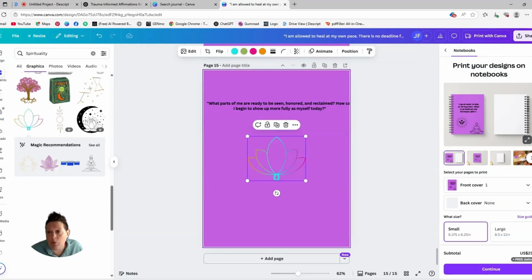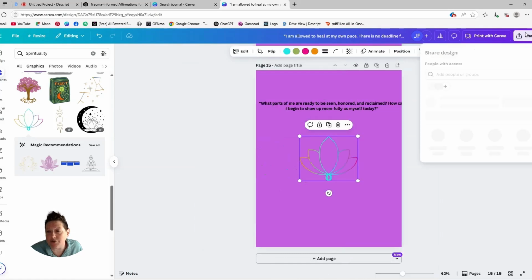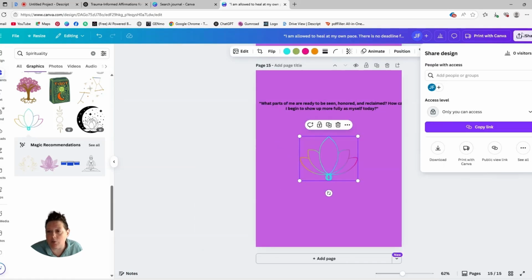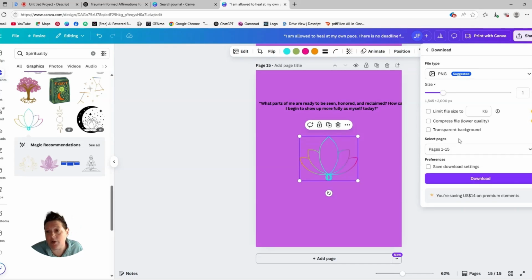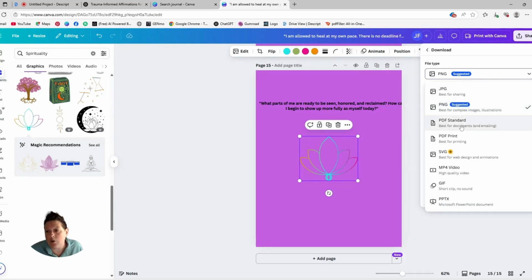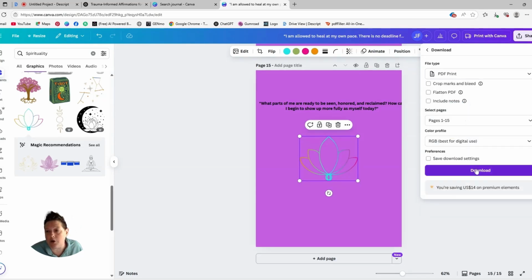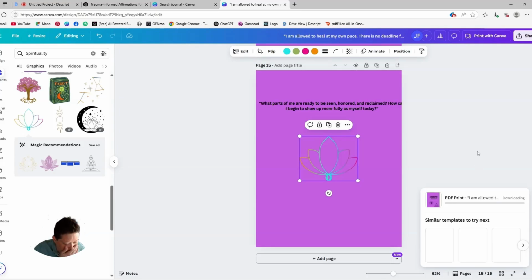Now what we're going to do, right? We want to share this and we want to turn it into a journal. So we're going to hit download, and we are going to turn it into a PDF. And it's best for print, because if you're going to print it out personally, then it'll do better for you.